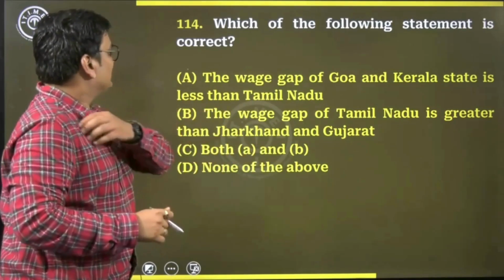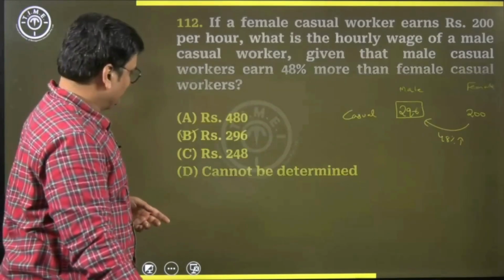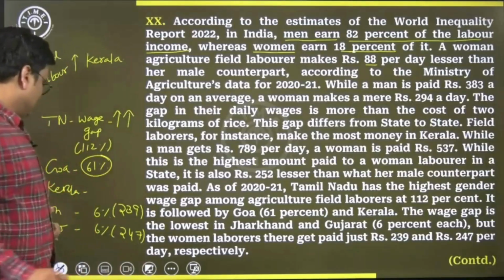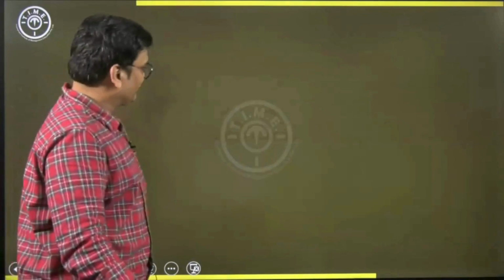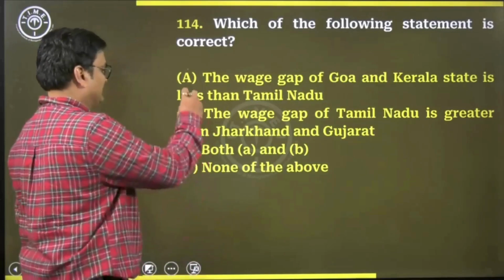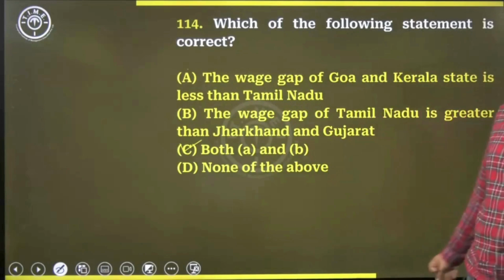The wage gap of Tamil Nadu is greater than that of Jharkhand and Gujarat. I think that is also correct because Jharkhand and Gujarat were right at the bottom. They were the least, so clearly this will be more than these values also. So can I say both the option choices A and B are correct. We will say both of them are correct.